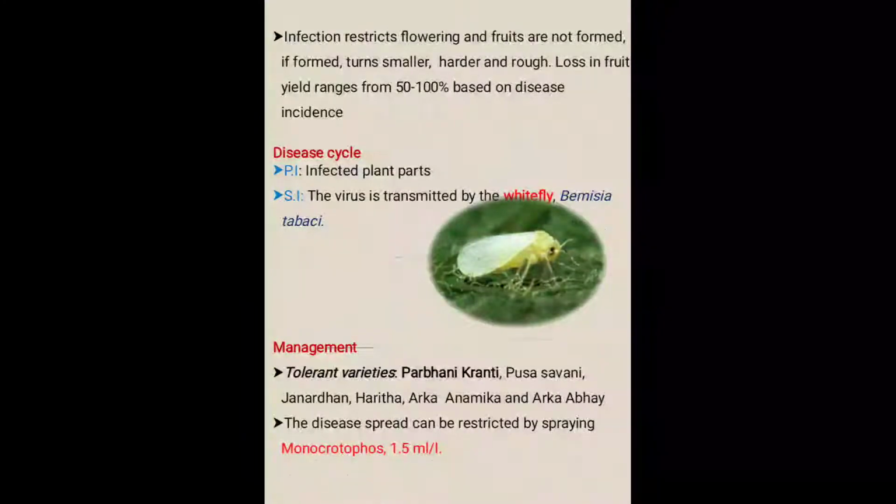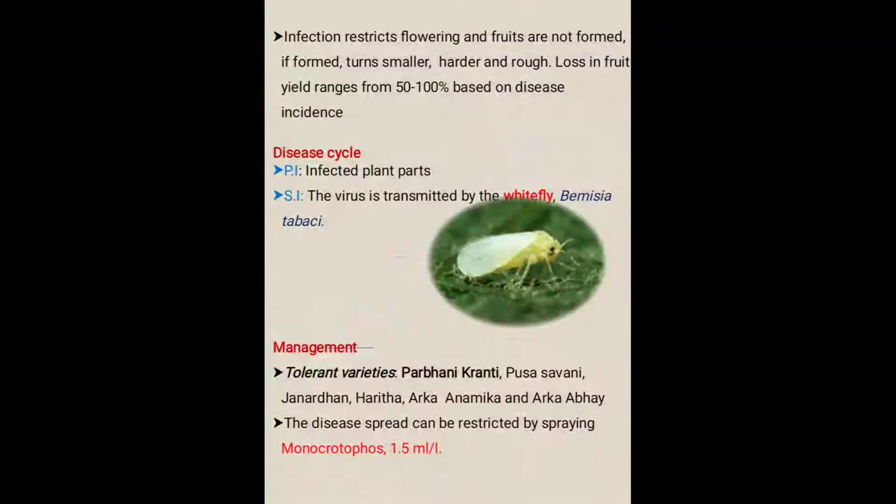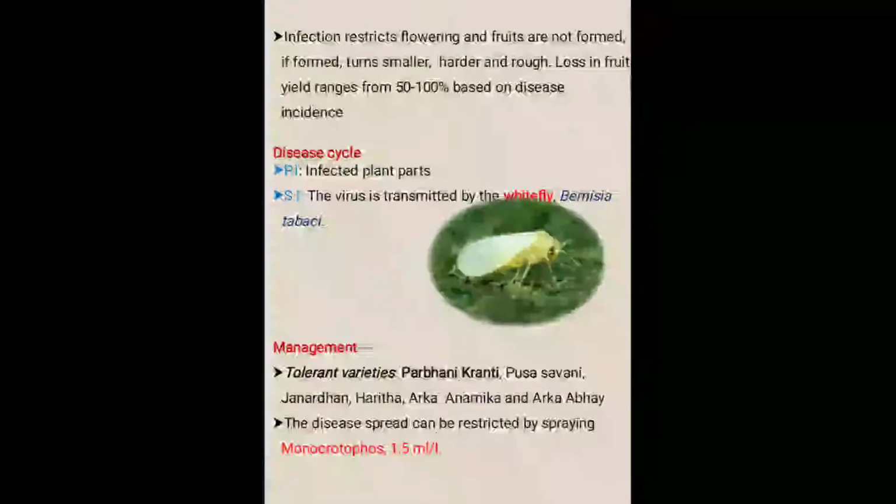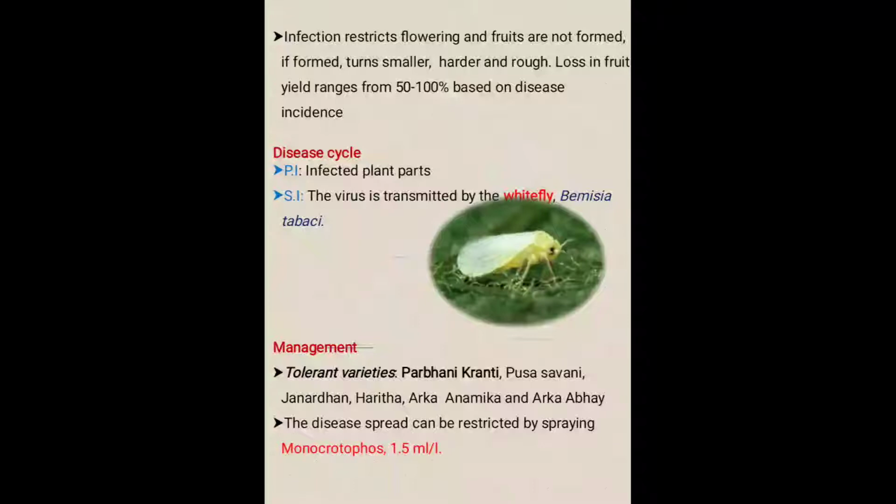Let me see the management. Tolerant varieties: farmers can use some tolerant varieties, that is Parbhani Kranti, Pusa Savni, Janardhan, Harita, Arka Anamika and Arka Abhay. These are the tolerant varieties for yellow vein mosaic of Bhendi.